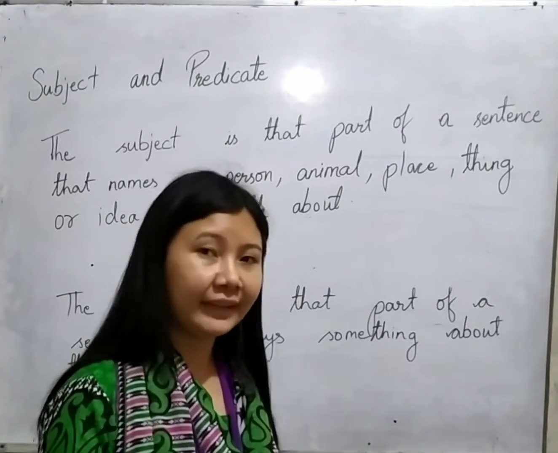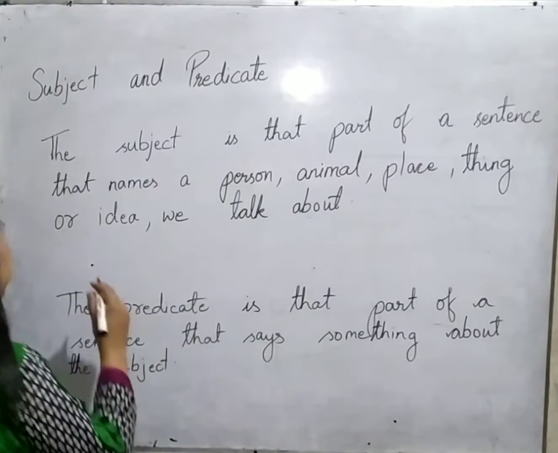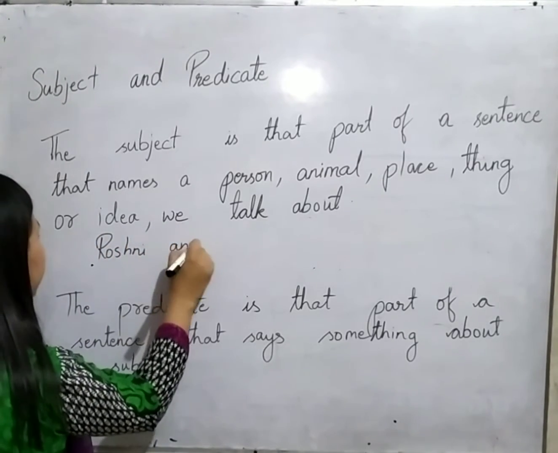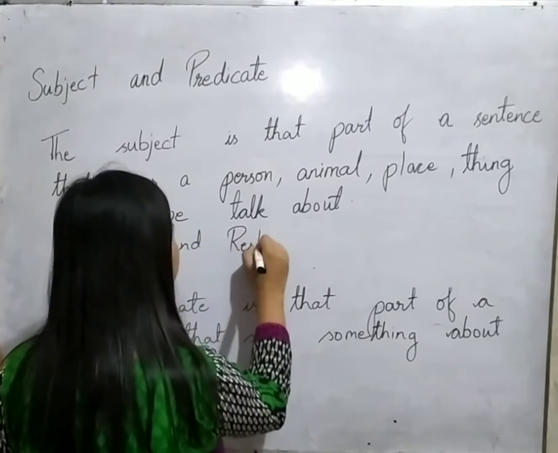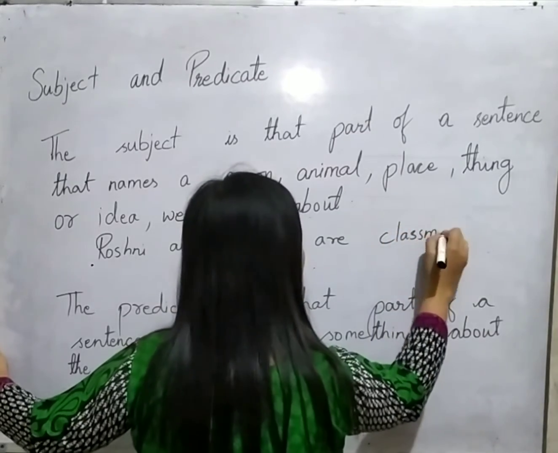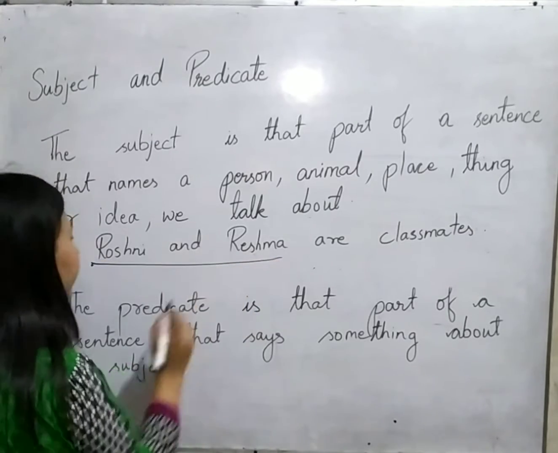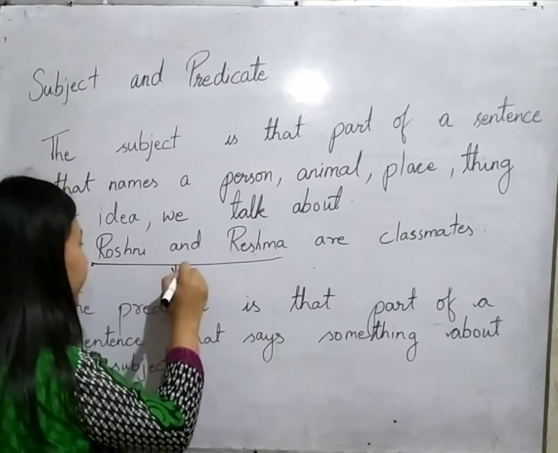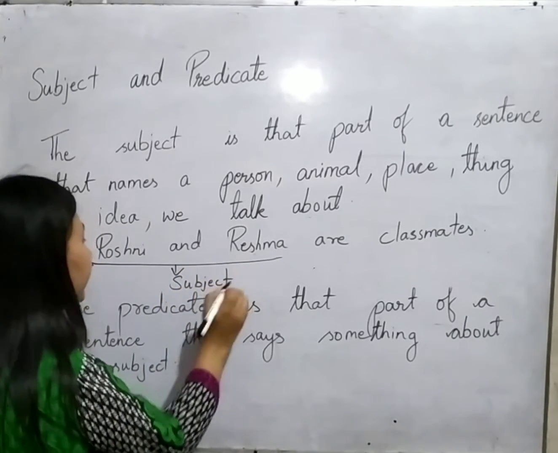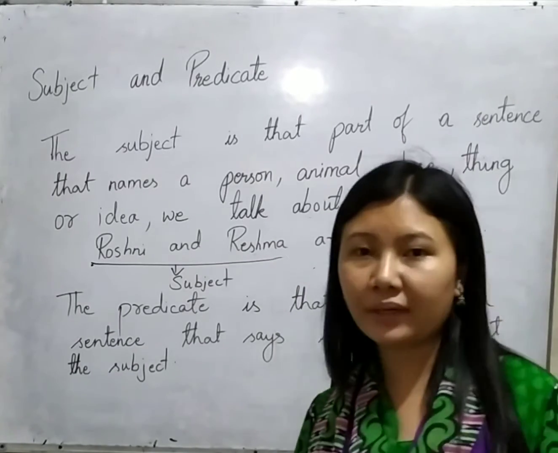That subject can be a noun, and it can also be a pronoun. Let me give some examples. Let me write: Roshni, name of a girl, and Reshma are classmates. In this sentence I am talking about two students, Roshni and Reshma. They together form the subject of this sentence. If I ask what is the subject in this sentence, you will say Roshni and Reshma, because in this sentence we are talking about them.